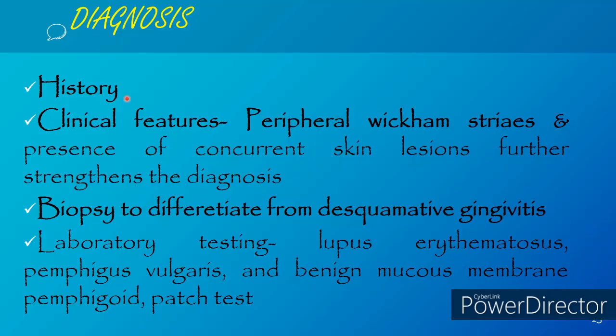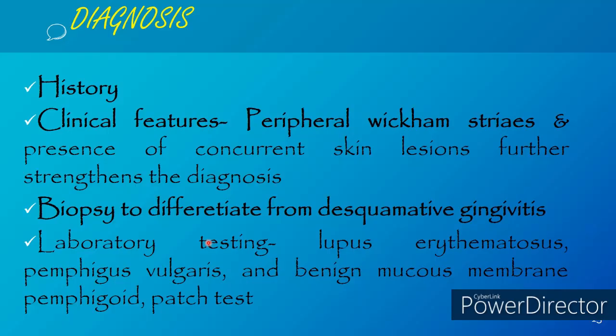Next, coming to the clinical features, the peripheral Wickham striae along with skin lesions can further strengthen the diagnosis. But Wickham striae is one of the characteristic features in all types of lichen planus. Then biopsy. As I said, desquamative gingivitis is not a characteristic feature of lichen planus. It could be present in other conditions like pemphigus and pemphigoid also. So in order to differentiate that, we have to go for a biopsy to differentiate other conditions from oral